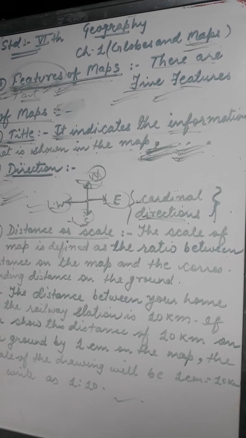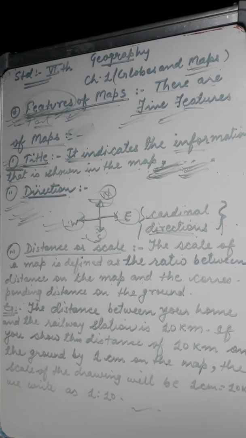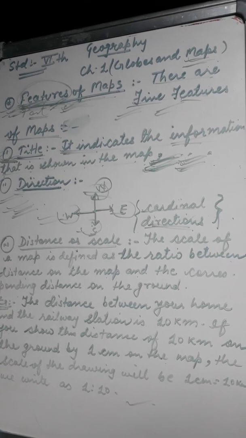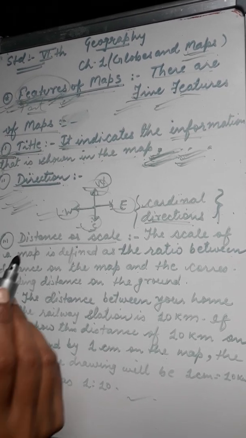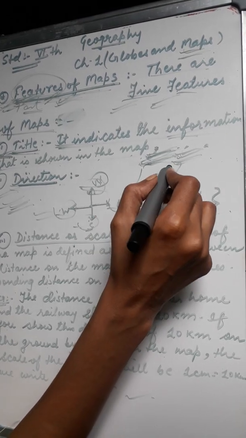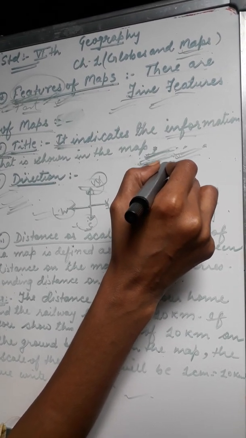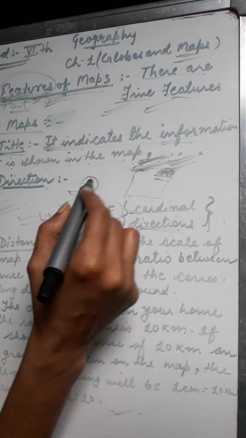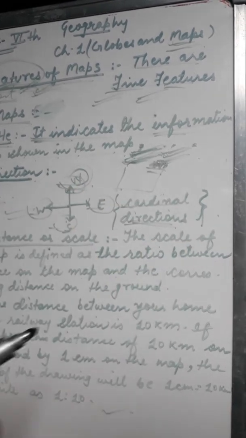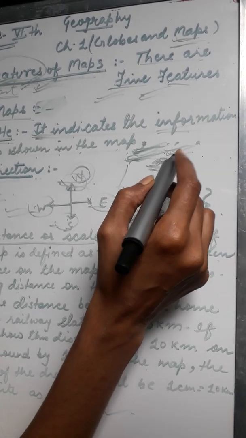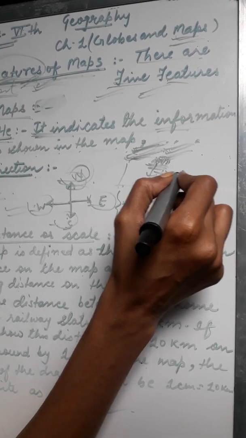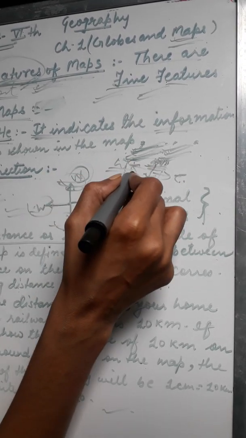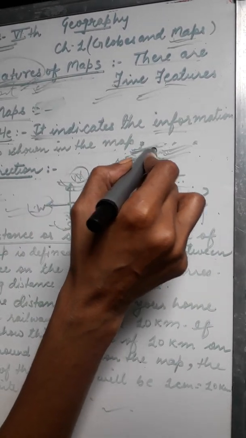When you take a map, there is an arrow marked with a letter N at the upper right hand corner of the map. If you take a map, on the right side at the top of the map it is mentioned with the letter N. N indicates the north direction. If you take the north direction, the opposite is the south, the right is the east and the left is the west, the opposite of east. So you will find the direction on the map with the help of this letter N.